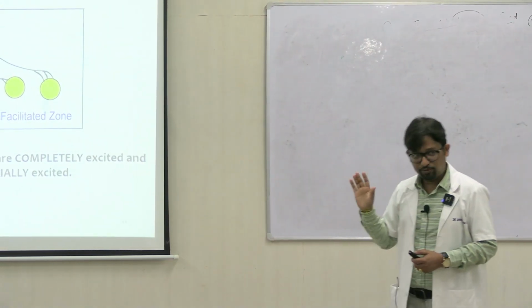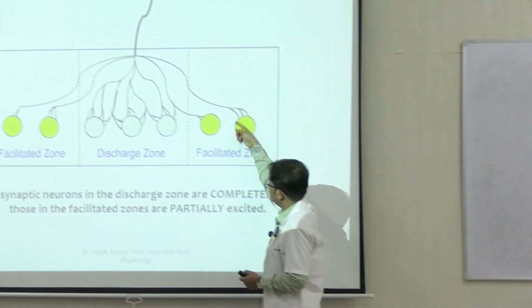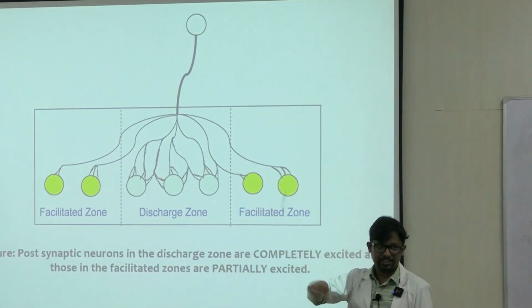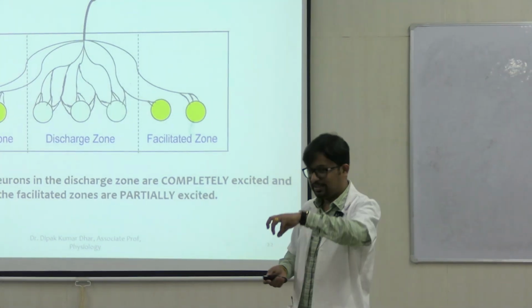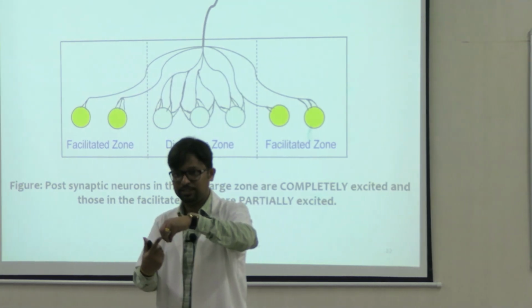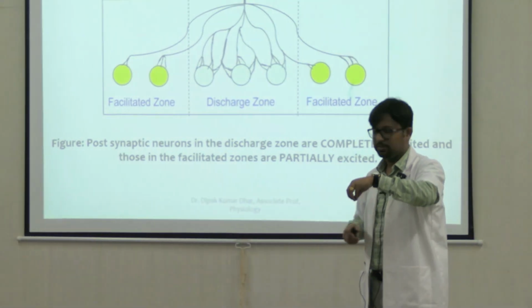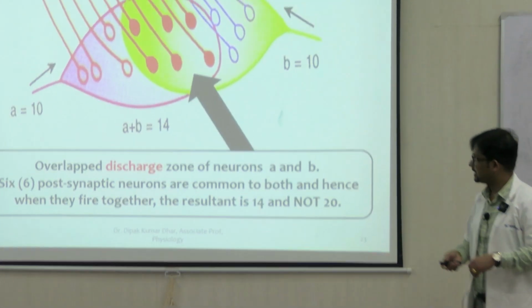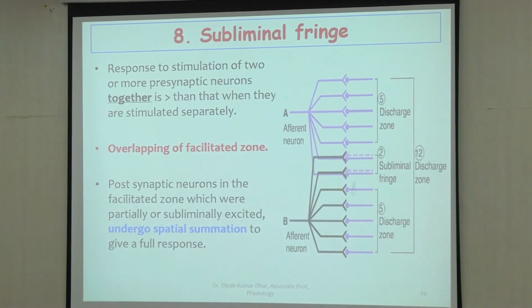Now what happens if the facilitated zone is shared? So if this zone is shared between two adjacent neurons, remember the area is actually in the form of a central field and a peripheral field. तो peripheral field में अगर एक overlap है facilitated zone में, the effect that we see is actually the reverse, subliminal fringe. So here what do you see?